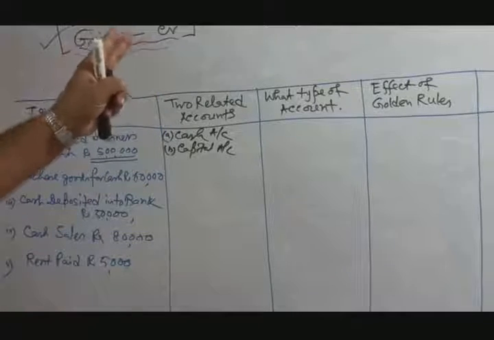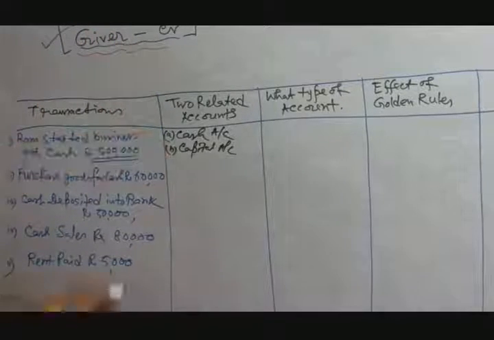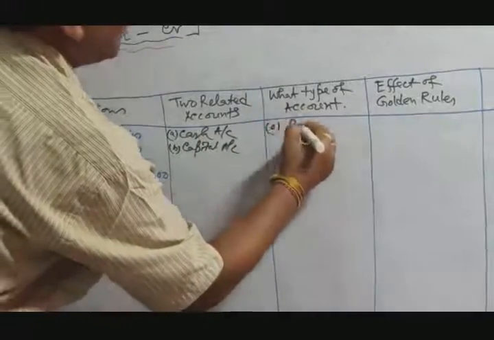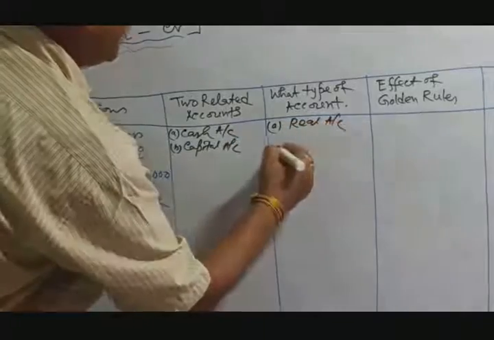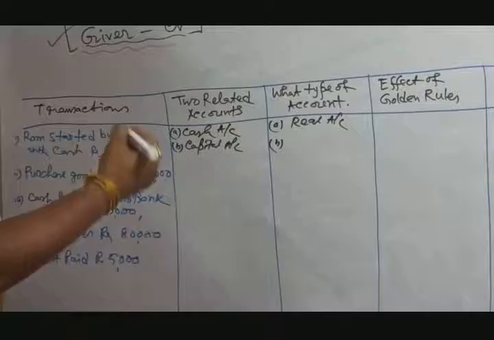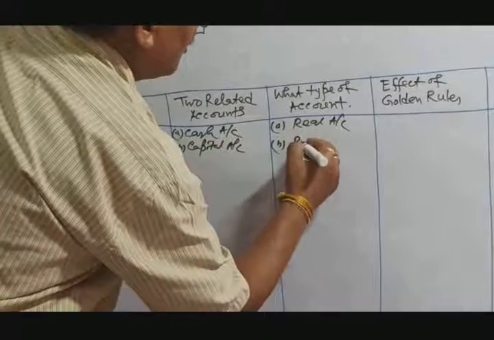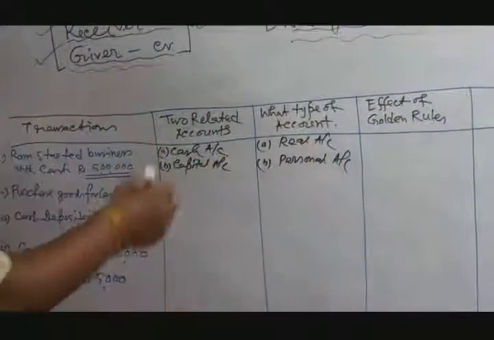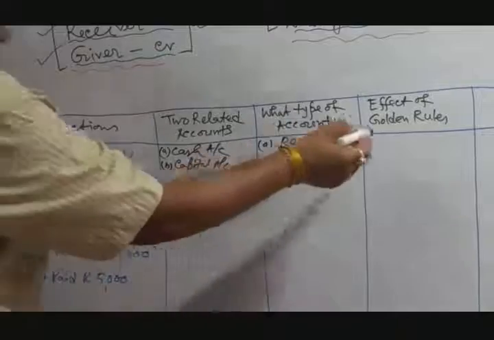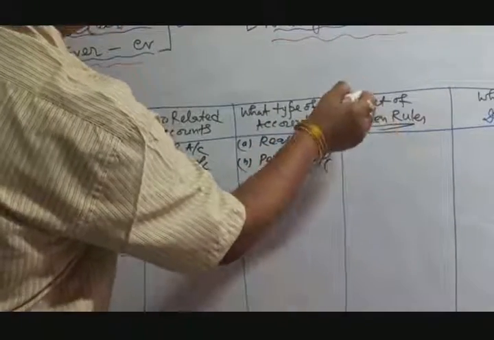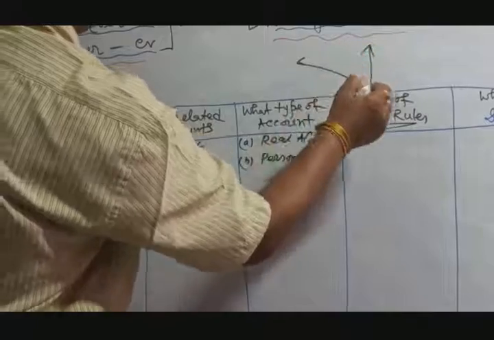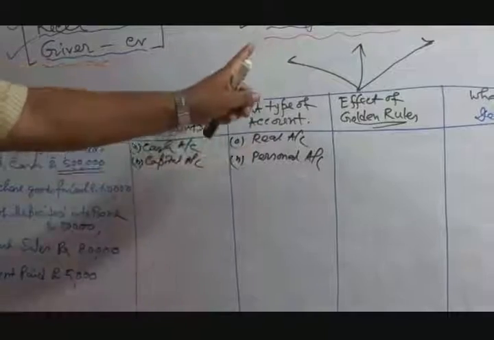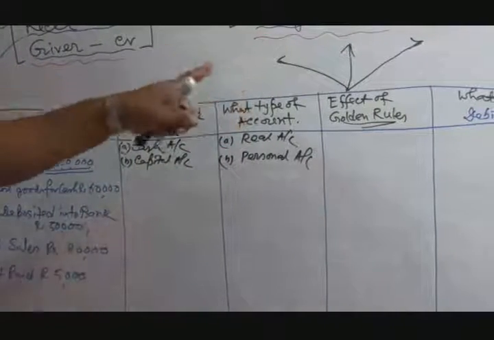First is the cash account and second is the capital account. Now, what type of account is cash? Cash is a real account. And capital, which capital? Ram's capital. That means a personal account. Okay, now you have identified what types of accounts they are. Then you apply the golden rules. In all cases you apply these rules. Effect of golden rules: for the real account, what is the rule? Comes in, debit; goes out, credit.